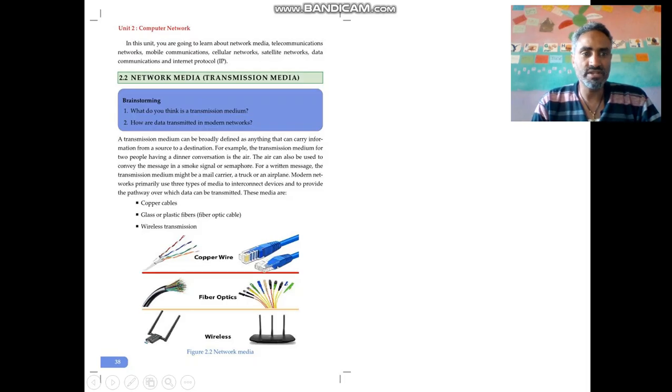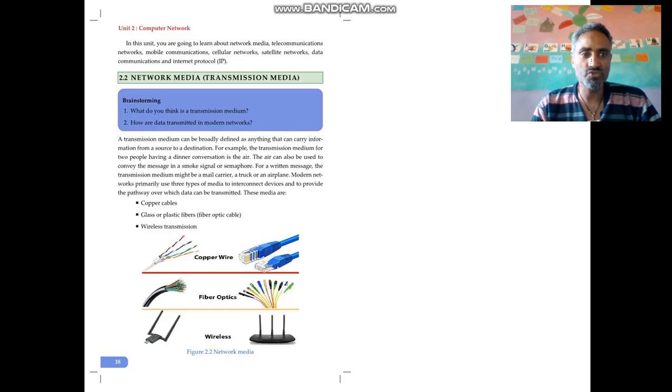For a written message, the transmission medium might be a mail carrier. In the case of a written message, mostly there is a carrier. In traditional ways of working, using a truck, an airplane or other transportation, you can transmit a written message from one place to another, from one user to another.